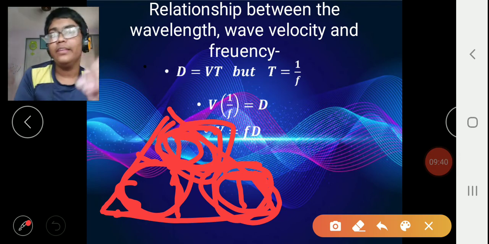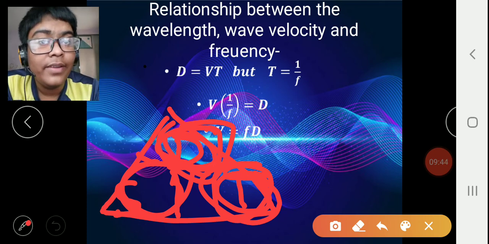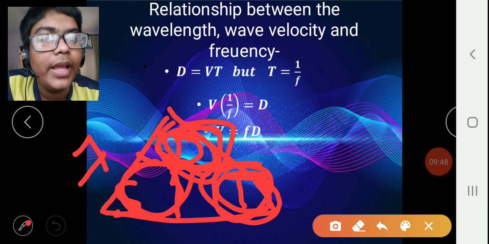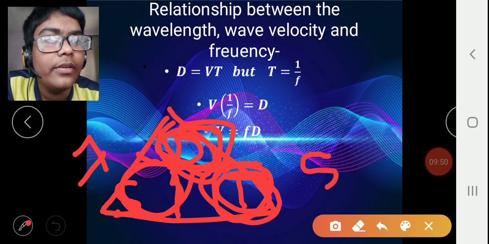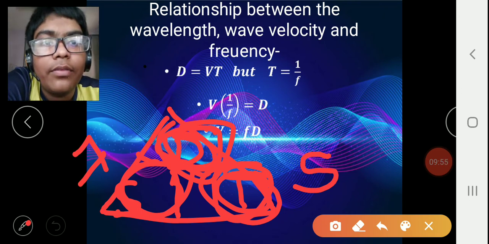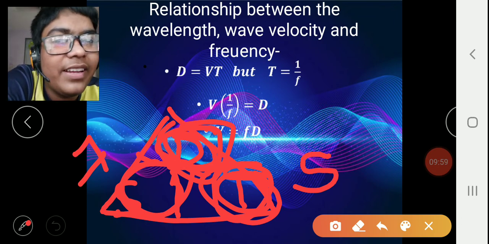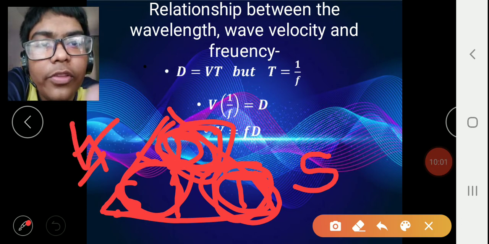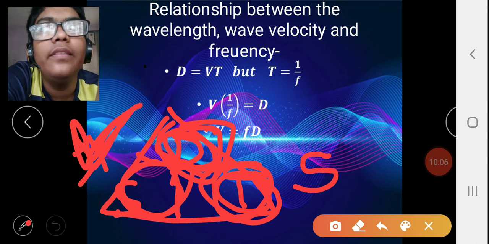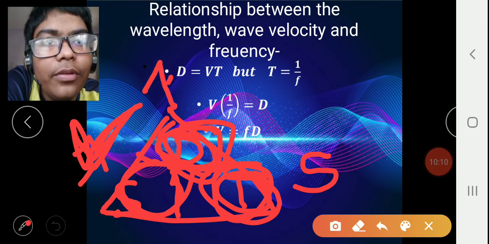Now, in the case of sound waves, what is the distance? Distance is the wavelength, so it is lambda. Then the time is the time period, and the unit of time period is second. Then you have the speed. Sorry, I made a mistake. This is speed. So what is speed? Wave velocity v. In sound, what is distance? Distance is wavelength, so it is lambda.